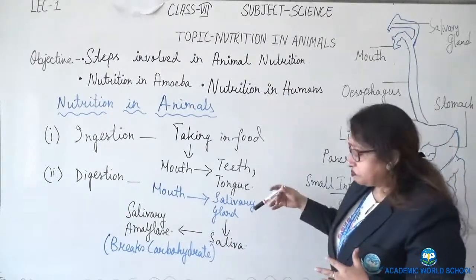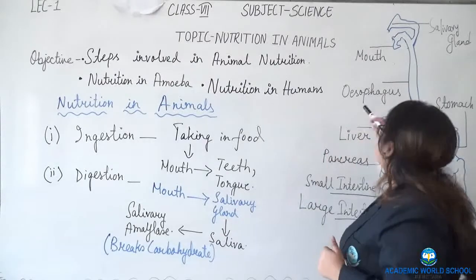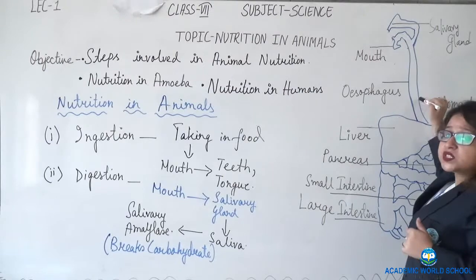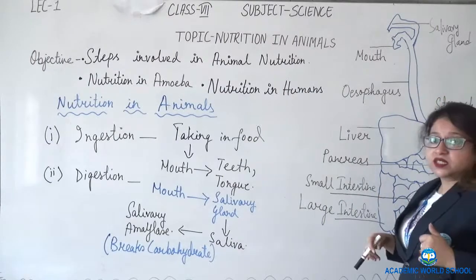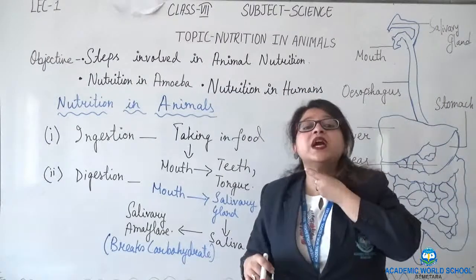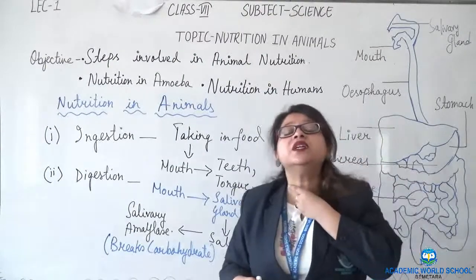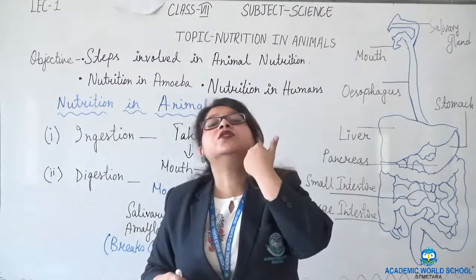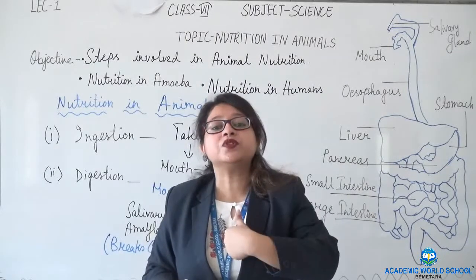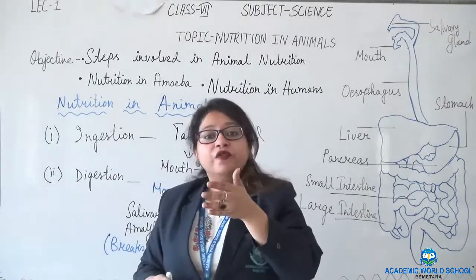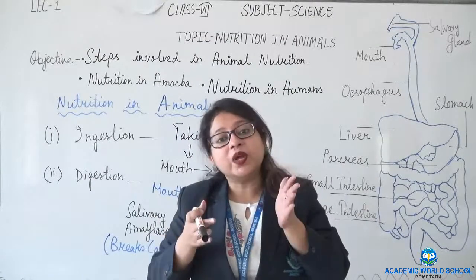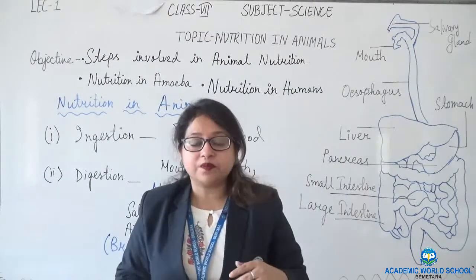After the mouth, the food is passed through a pipe which is known as the esophagus or food pipe. Before that, we are having here one windpipe and one food pipe.